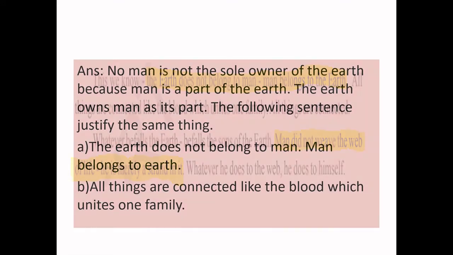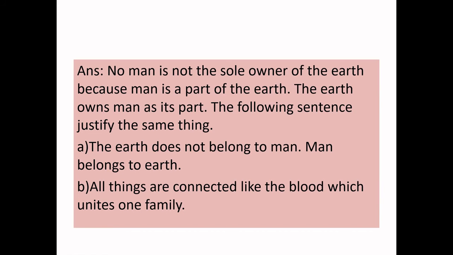Now, no, man is not the sole owner of the earth, because man is a part of the earth. The earth owns man as its part. The following sentence justifies the same thing. The earth does not belong to man. Man belongs to earth. All things are connected like the blood which unites one family.